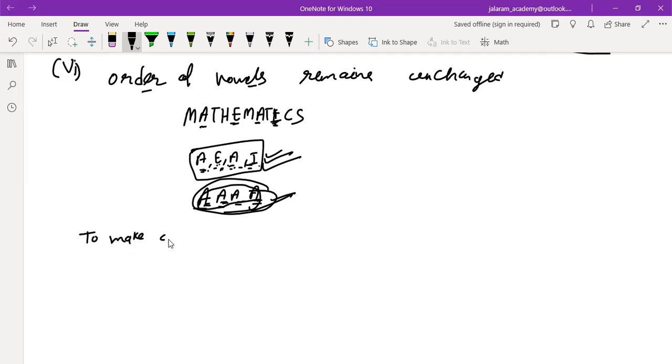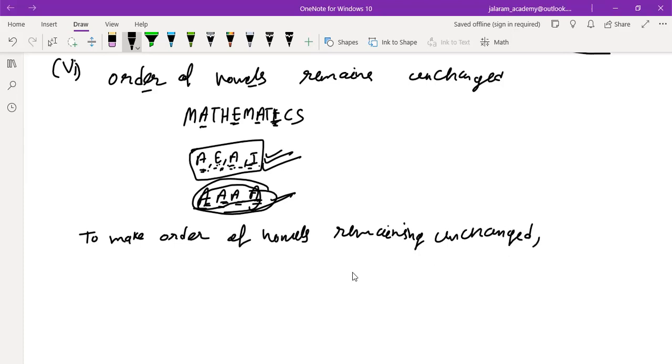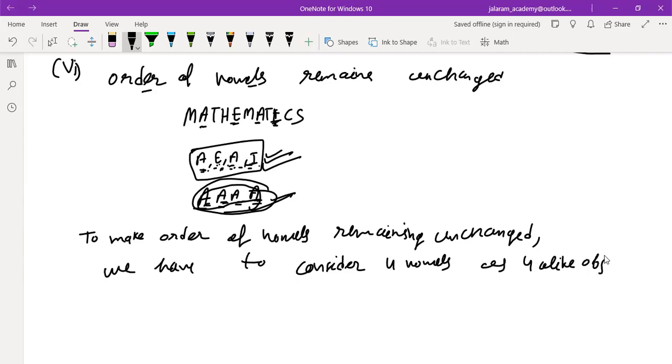Yes, sir. To make order of vowels remaining unchanged, we have to consider four vowels as four alike objects. Is that clear to everyone?